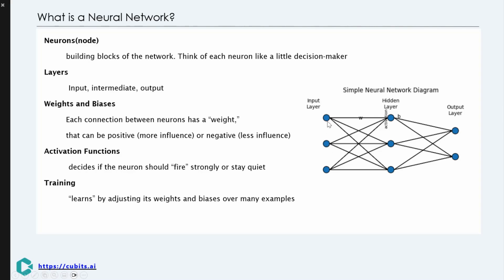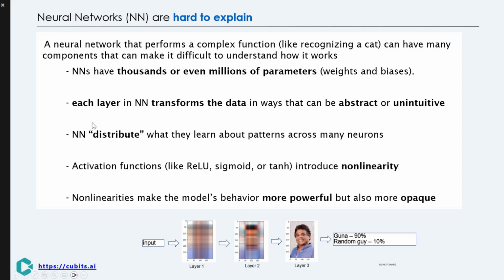Neural networks are fascinating yet complex systems, often hard to explain due to their intricate structure. They consist of thousands to millions of parameters, known as weights and biases, which adjust to perform tasks like recognizing images. Each layer of the network transforms data, often in abstract or unintuitive ways, distributing learned patterns across many neurons.